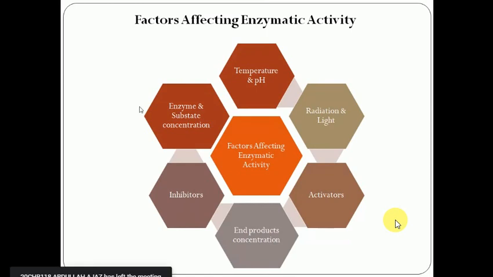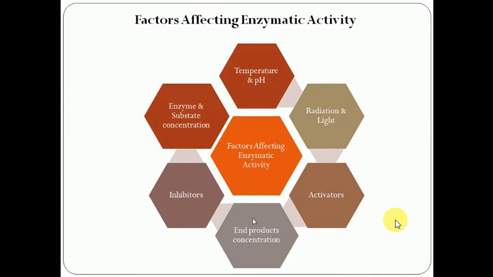So these are the factors affecting enzyme reactions converting substrate into product: enzyme and substrate concentration, temperature, pH, radiation, that is light, activators, inhibitors, and the product that is formed by the reaction.